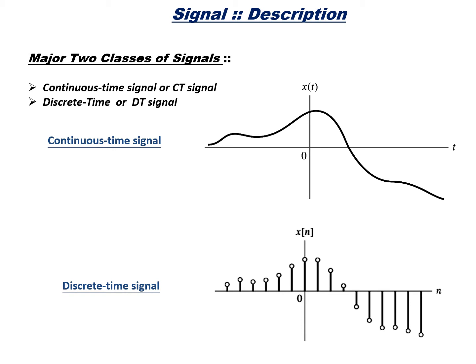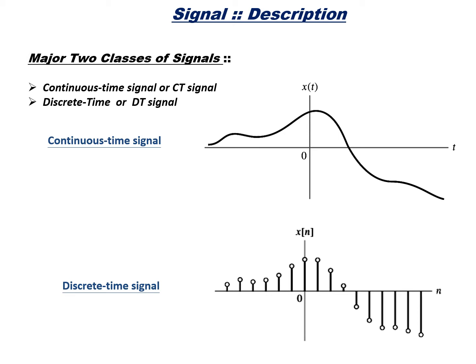The representation of a continuous time signal is, suppose a general signal is represented as x as a function of time. Time is always the independent variable for a 1D signal, and you can see the time is enclosed in a parenthesis, the curved bracket. So whenever you see a curved bracket and t inside, it is the equation for a continuous time signal. Or you can plot the graph waveform as a continuous distribution of values for all the time t.